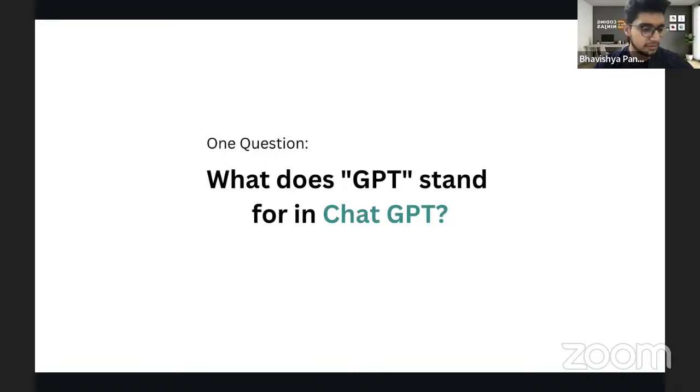Yep, you're right, guys. Shivansh Singh says generative. Okay, nice. Deepika Gupta said generative pre-training. Atharva Chogle said generative pre-trained transformer. Right, exactly. So G stands for generative, P stands for pre-trained, T stands for transformer.